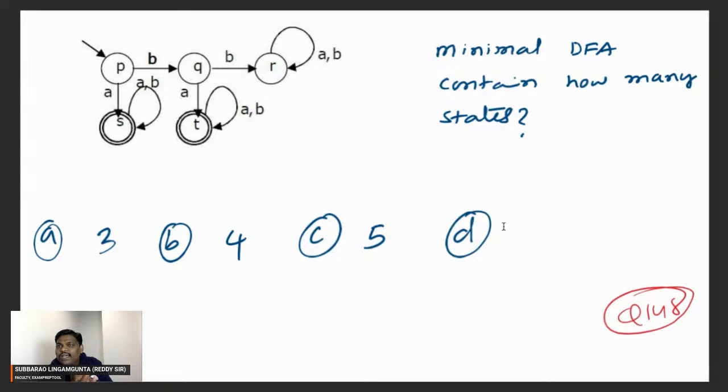One way: identify the language and construct the DFA by yourself, the minimal DFA. One more way: if a DFA is already given, apply the minimization algorithm, the partition algorithm. All final in one group, all non-final in one group. If you keep going further, the non-final group will keep dividing. The final group will not divide; if you read A or B, it stays in the same final state. So the answer for this problem is 4 states: 3 non-final states and 1 final state. Abhishek, exactly whatever you said is correct.